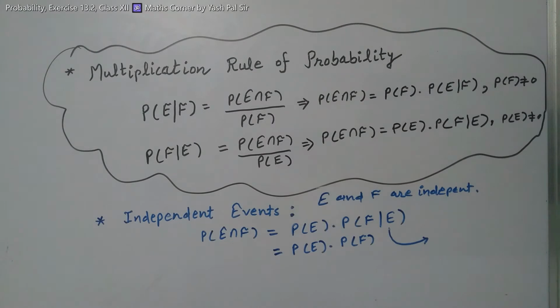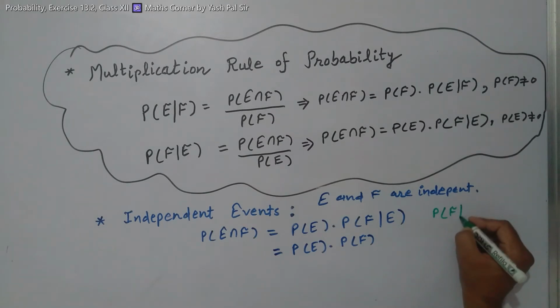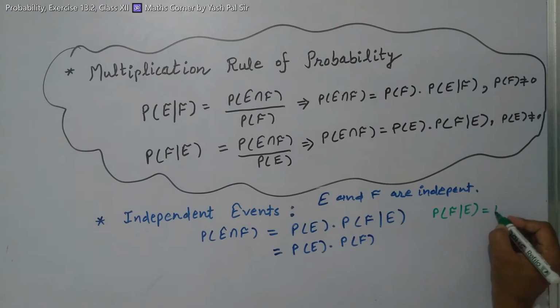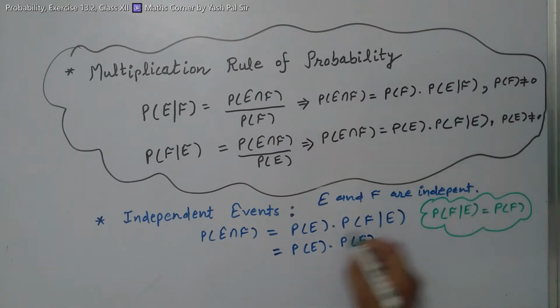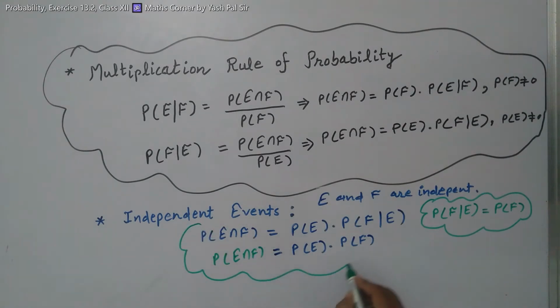So the conclusion is: probability of F given that E has already occurred is equal to probability of F, right? Because of this condition, the result is that probability of E intersection F is equal to this, right?